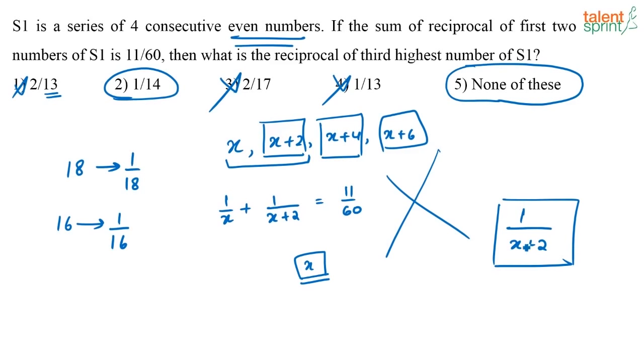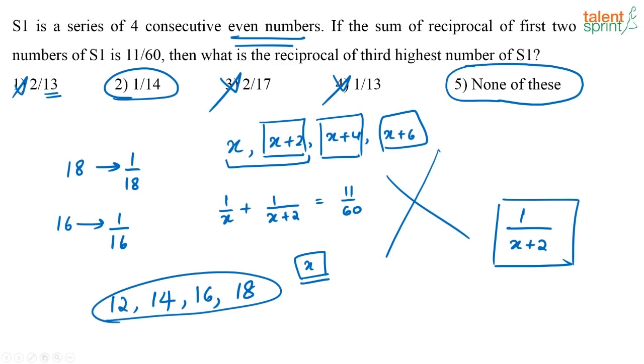1 by 14 is nothing but 1 by x plus 2, correct? It is the third largest number in the group. So if 14 is the third largest number, then what will be the other 2 larger numbers? 16 and 18, and the smallest number has to be 12, right? So this has to be the series if this is your answer.